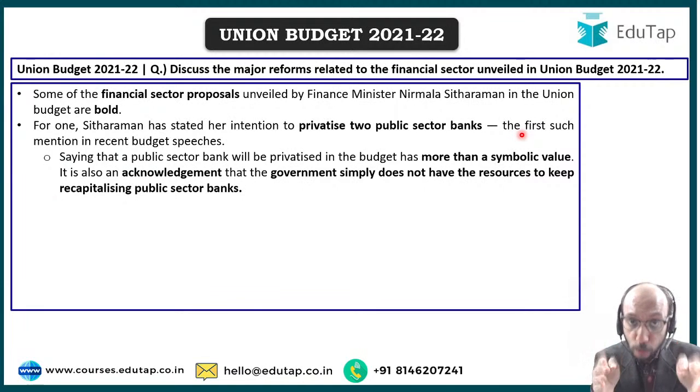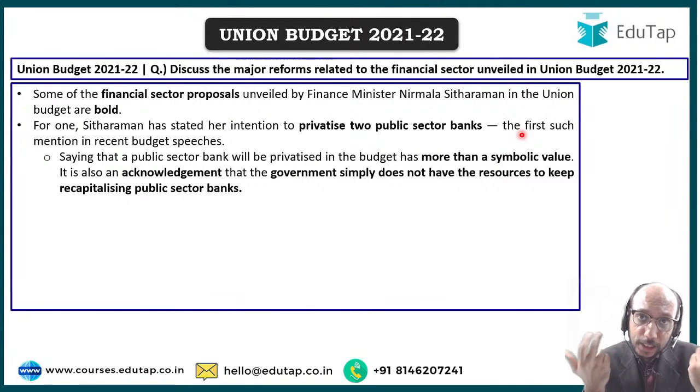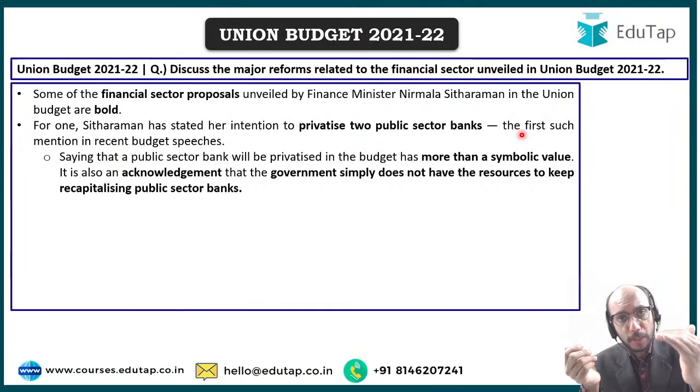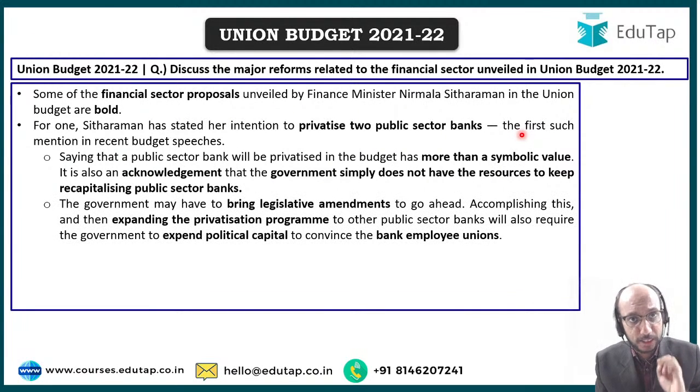And therefore now finally the government is saying that we have merged a lot of banks. I would like to tell you that before Prime Minister Modi came along, we had 28 public sector banks. Today we have 12 public sector banks because many banks have been merged. There is a lot of consolidation which has happened in the sector, and by privatizing these two more banks, probably the number of public sector banks is being brought down so that जितनी बची उतनों को अच्छे ढंग से हम manage कर पाएं. This is a very bold move that the government is taking.